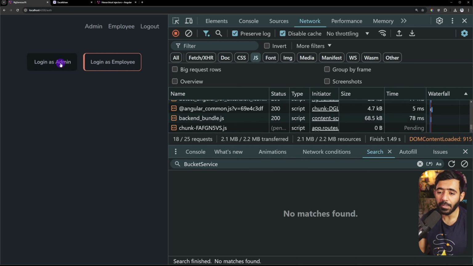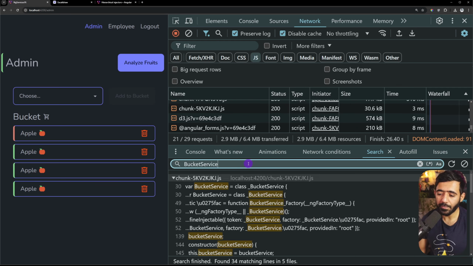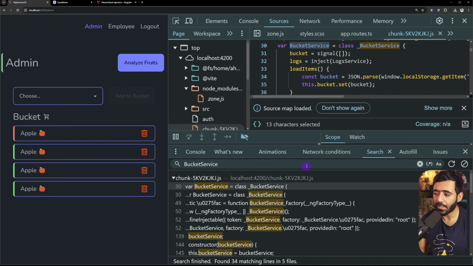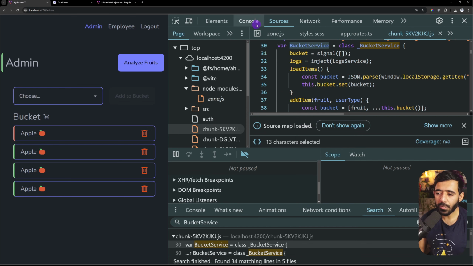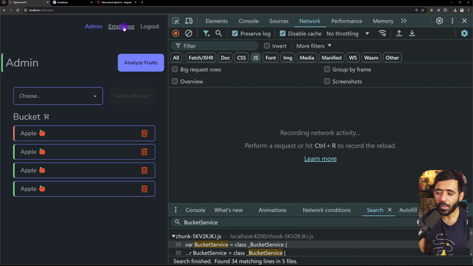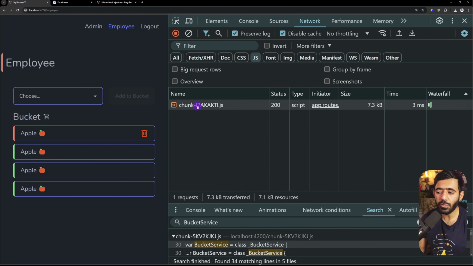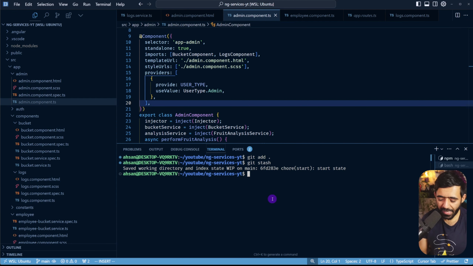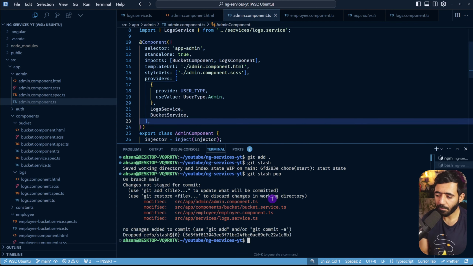So if I go to the admin page now, if I try to find bucket service, you can see that this is part of this particular chunk right here. And we have the bucket service as we can see right here. Great. And the same is going to be for employee as well. So even with providedIn, if I go to employee, there's a new chunk that appears. And here you can see employee bucket service. Super cool. I'm going to go back and do git stash pop. So I have my changes back.